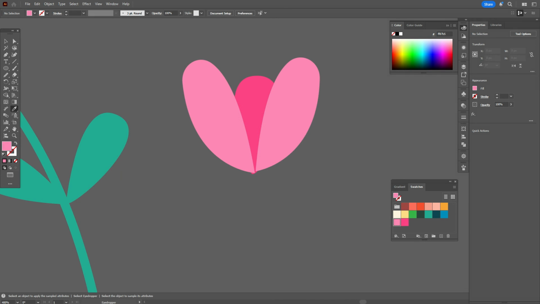Let's take green color and pen tool and draw one more shape with pen tool.